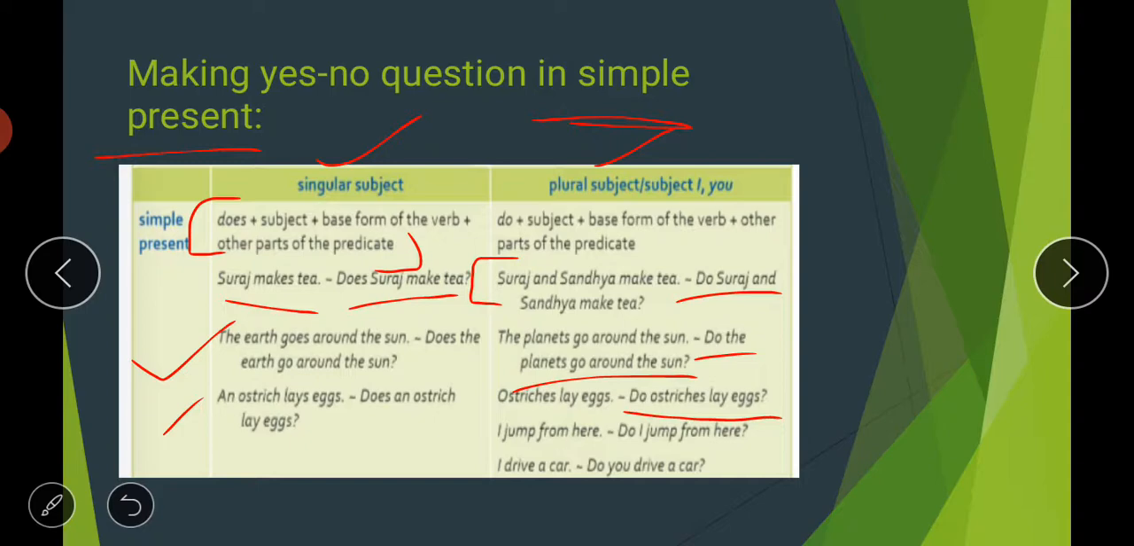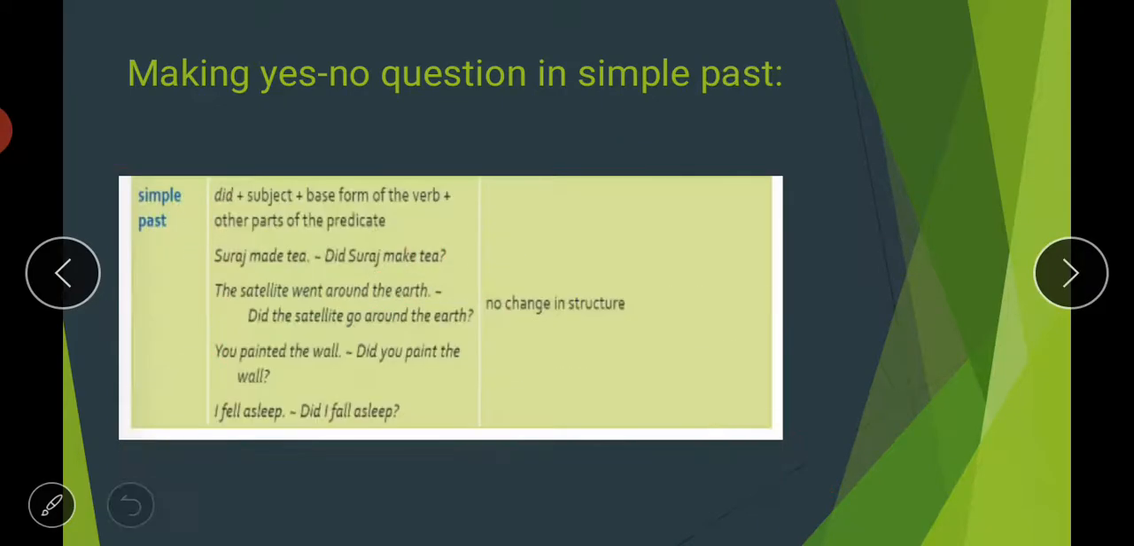So like this. Then, I jump from here. Students, one thing that you have to remember: in case of I and in case of you, we always use the helping verb do, not does. We take them as plural subjects, that is why. So, I jump from here. Do I jump from here? I drive a car. Do you drive a car? So like this you can form these questions in case of I and you. I hope it is clear to all of you. Let us move to the next one.